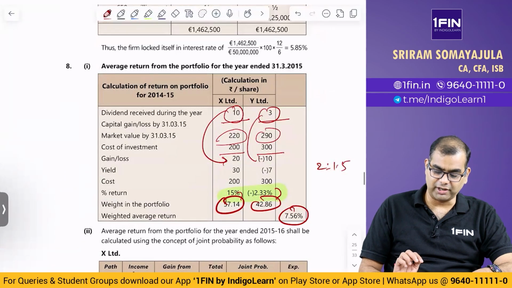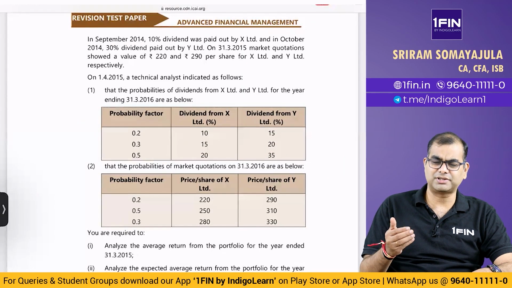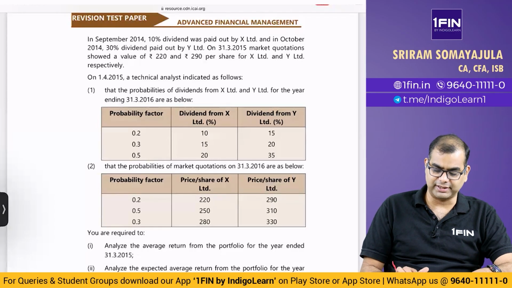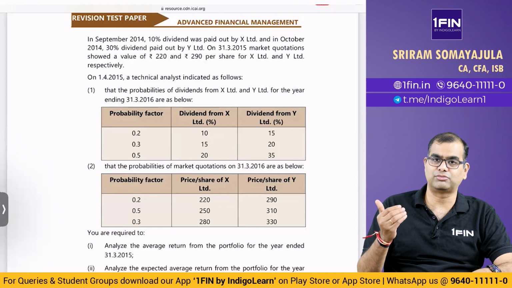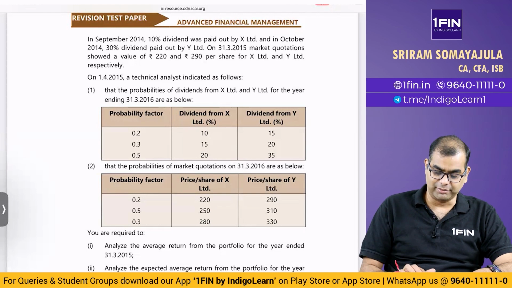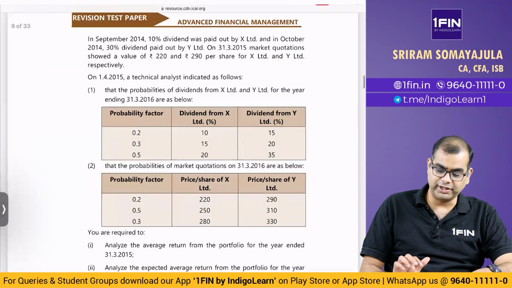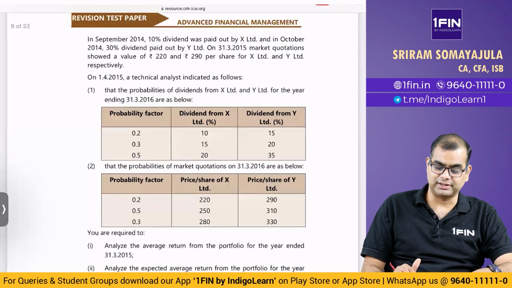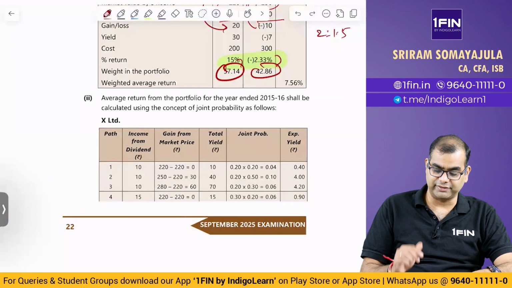The probabilities are 0.2, 0.3, 0.5, for X the dividends are 10, 15 and 20. 10% of 100 is the same 10, so it doesn't matter. Whereas for the other one, Y, it is a 10 rupee share, so it is 15% of 10, which comes to 1.5. Remember that. What have they done? With 0.2, 0.3 and 0.5, first they have taken the 0.2 probability where the dividend is 10. That is the dividend income.